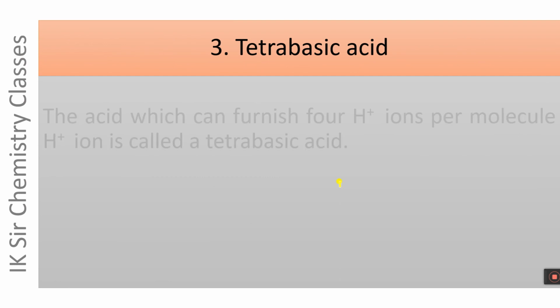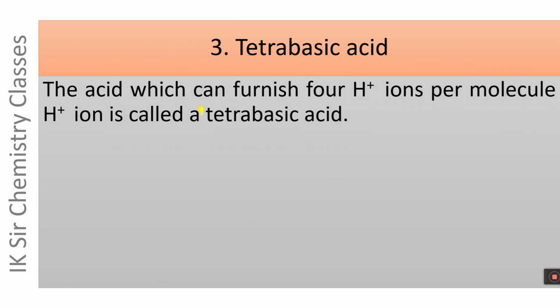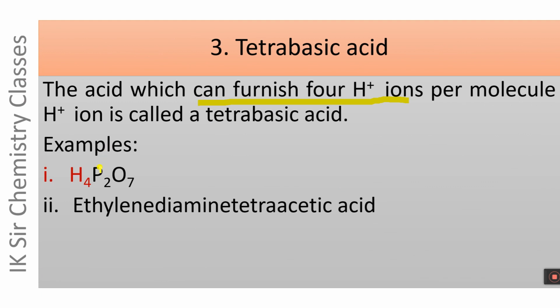Tetrabasic acid. It is obvious that the acid which can furnish 4 H plus ions per molecule is called a tetrabasic acid. Examples: H4P2O7, pyrophosphoric acid or diphosphoric acid, and another example is ethylene diamine tetraacetic acid. Let us see structures of these acids. First of all, H4P2O7.